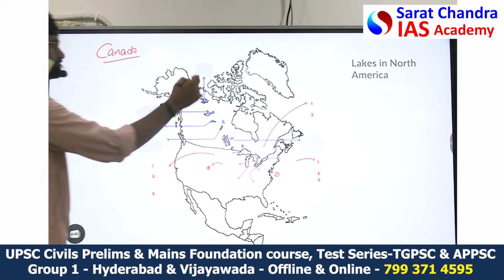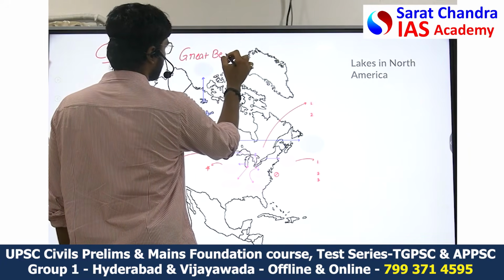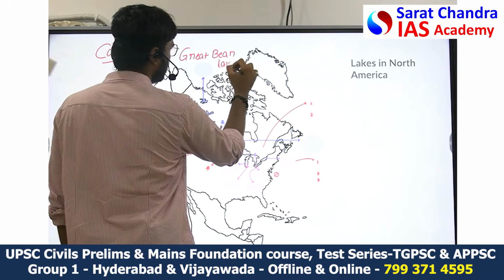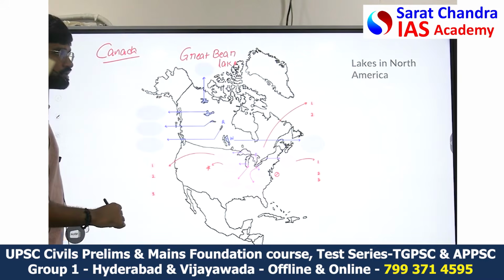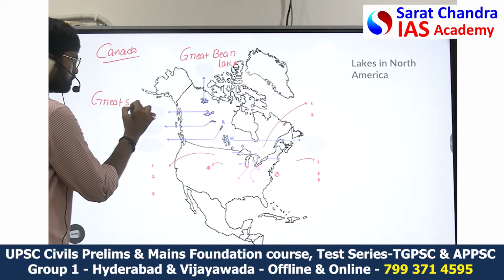The Great Bear Lake. Then this is the Great Slave Lake.